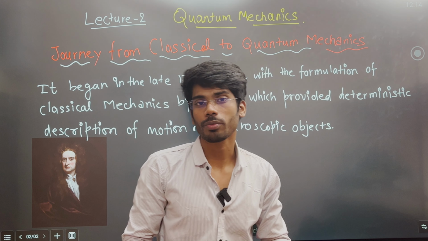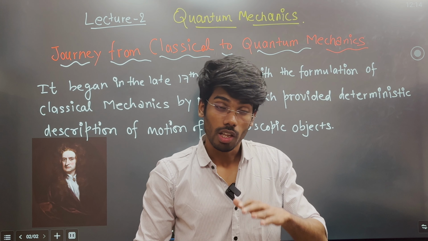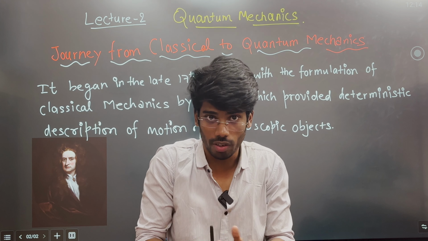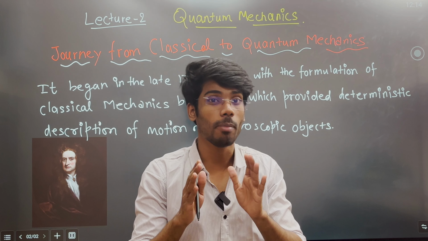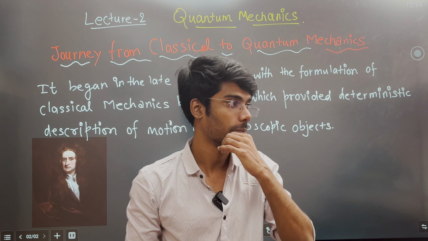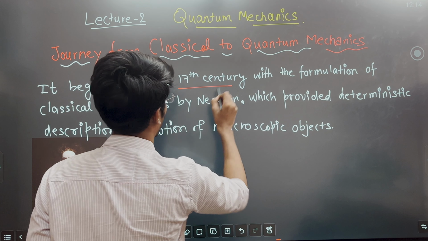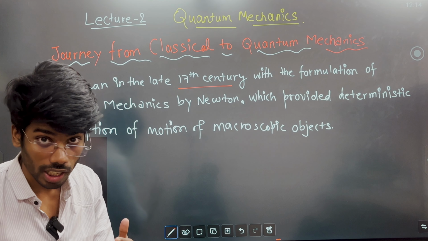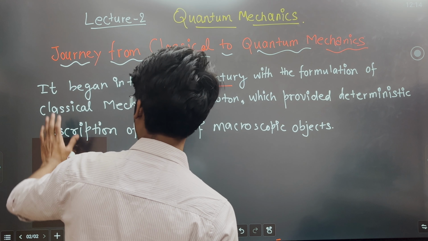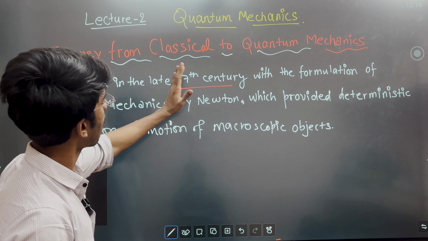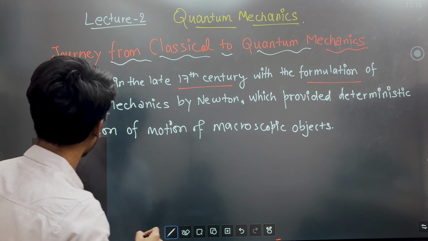Basically, we know that the motion of objects at the macroscopic level was governed by Newton's laws, which he gave in a mathematical description. Again, it began in the late 17th century, the era of Isaac Newton, Galileo Galilei, and many more, with the formulation of classical mechanics.